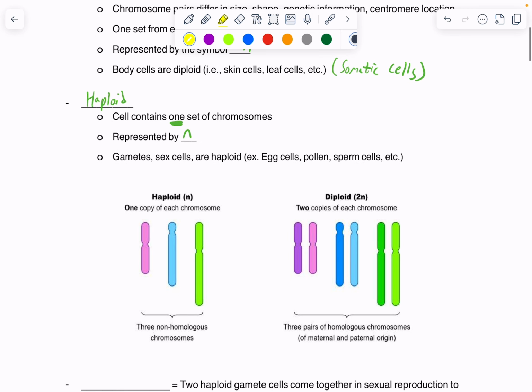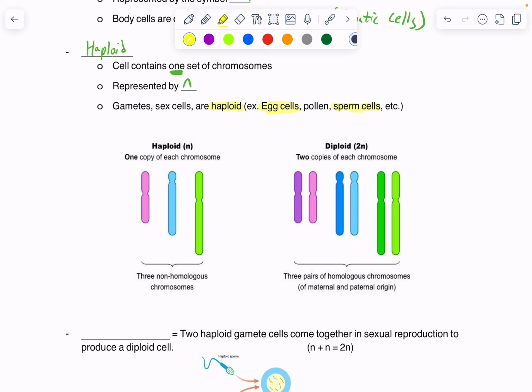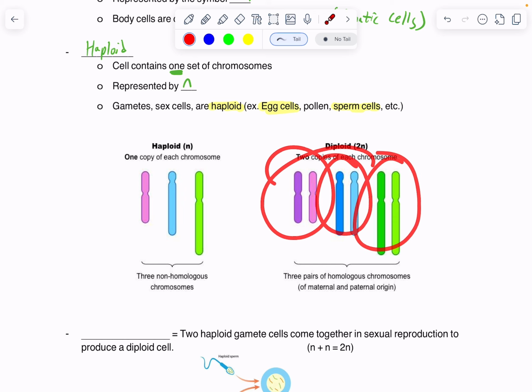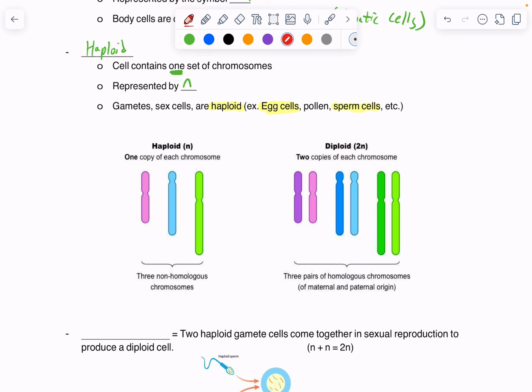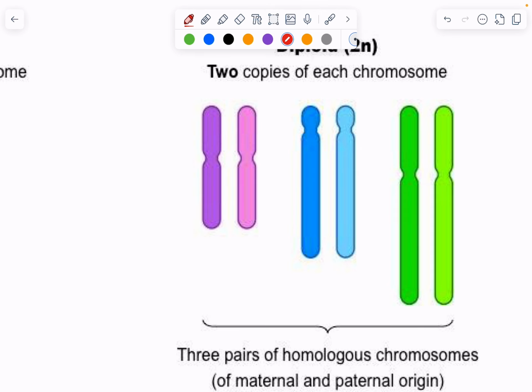Okay? And so gametes, these sex cells that are going to be produced from meiosis, are going to be haploid cells. And so we're going to see egg cells in females and then sperm cells or pollen in males. And so haploids, again, one copy of each chromosome. As soon as we have these twins coming about, right, these are going to be our homologous pairs. And so when we say they have the same gene, they might have a gene for hair color here, right? And maybe this chromosome, the middle one, has something for eye color here. But they don't have to have the same alleles.